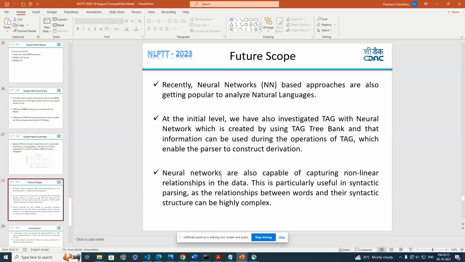We have created some neural networks using our parse derivations, but this is at a very initial stage. In future we will explore this, as it is capable of capturing linear and long-distance relationships, which is a fundamental problem we currently face in tree adjoining grammar based parsers. So in future we will work on neural networks and TAG.